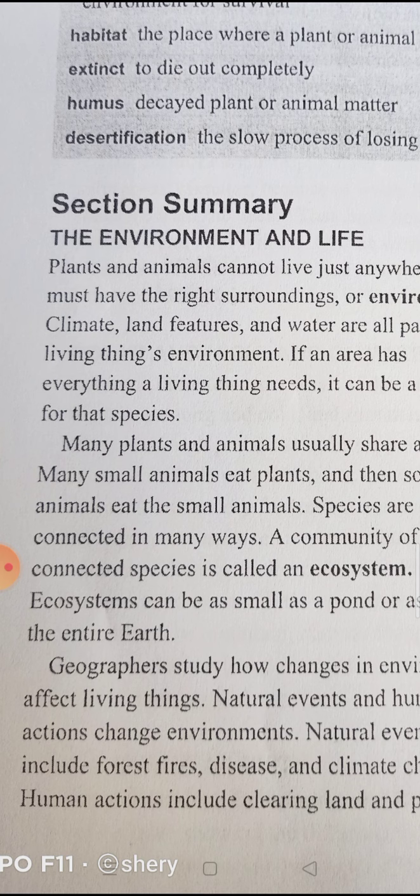What does it mean to become extinct? To become extinct means to die out completely. So if the change of the environment is extreme, species might become extinct, or die out completely.